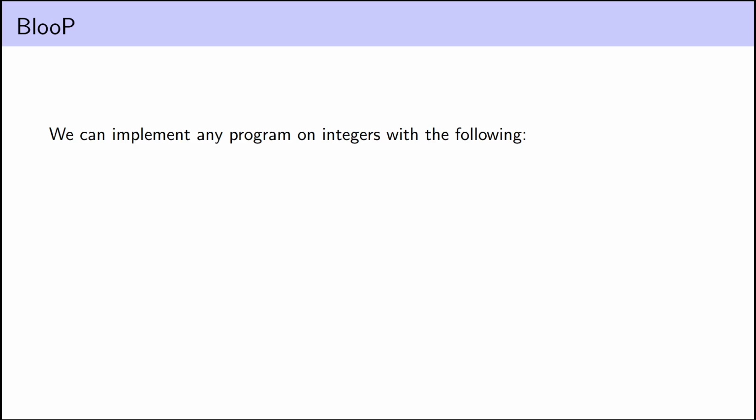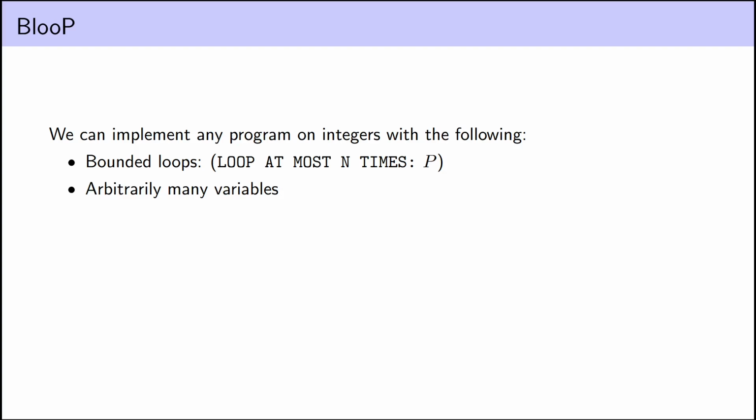So all in all, we can translate any program that calculates functions on the natural numbers that makes use of only the following features. The big thing we have is bounded loops. Loops where we know from the start an upper bound on the number of times we're going to go around the loop. And this can be given by the value of some variable or some expression. As we've seen, we can simulate having an arbitrary number of variable assignments inside these loops by tupling those variables together. And of course, we can nest these loops. That's the same as defining one function by primitive recursion in terms of another function given by primitive recursion.